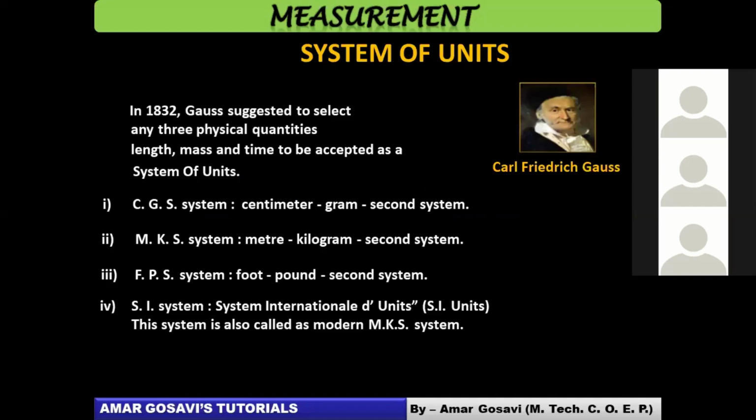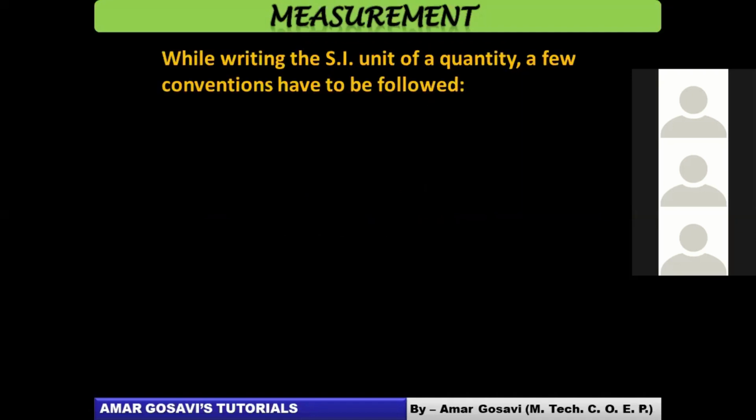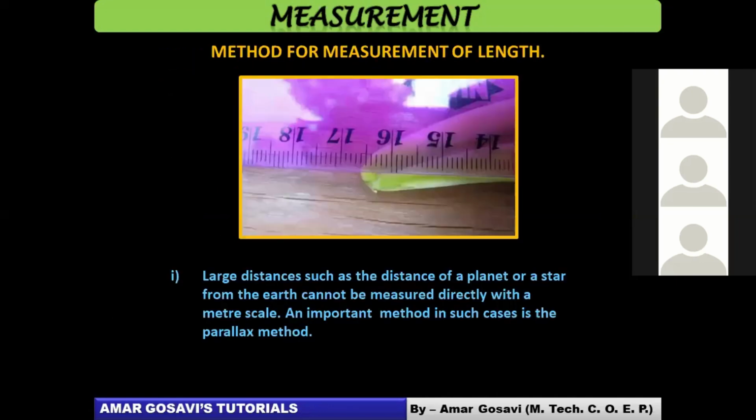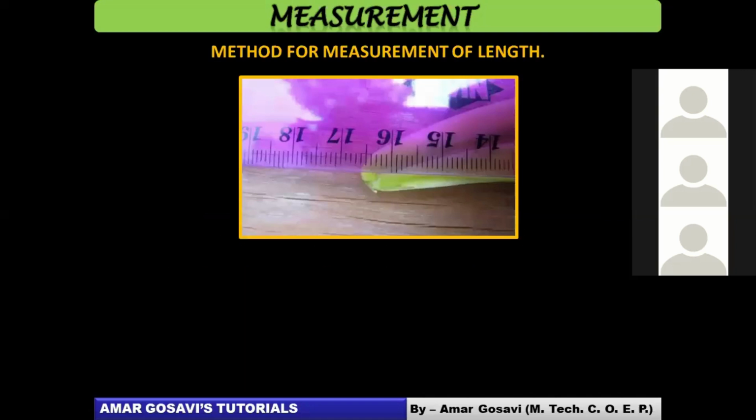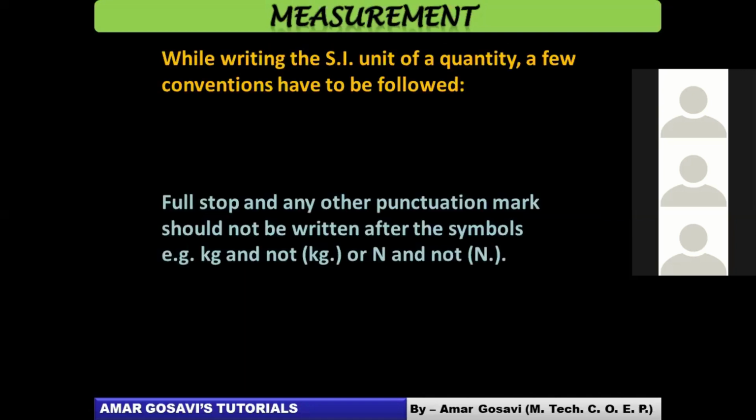Then we discussed different systems of units like the CGS system, MKS system, and FPS system. We looked at the history of how the international system, or SI system, was generated. Then we talked about the rules for writing down the unit, the different rules which we came across.